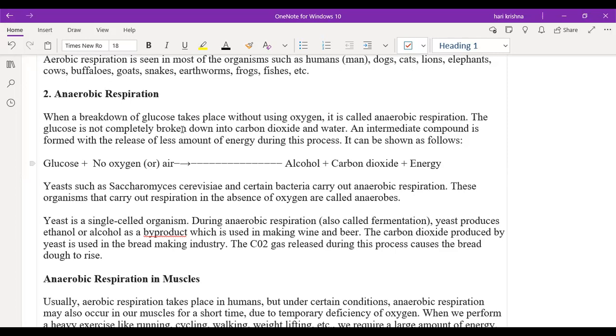So the carbon dioxide produced by the yeast is used in the bread making industry. Why is the bread very fluffy? Sir, yeast is a unicellular organism, sir. First of all, it produces vitamin B, sir, which is very useful to us humans. It is also an important source which is used in bakeries mostly, and it is used in making of alcohol, which you also told. And the bread is so fluffy because of the yeast present in it.